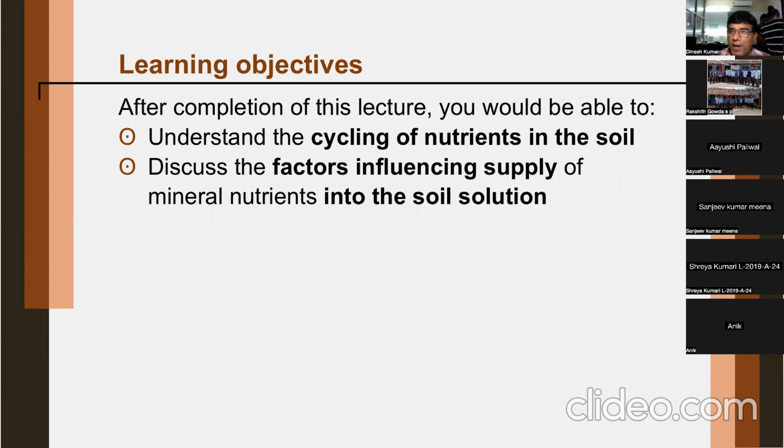And also certain microbes, microbial activity, they will also require certain nutrients for their growth. So microbes can also take up nutrients from soil solution, but they can also give it back. If your nutrients are lost by leaching, they may not come back to the soil solution. But if the nutrients are taken up by your microbes, then they can be returned back when these microbes decompose. And also nutrient losses can happen due to volatilization.